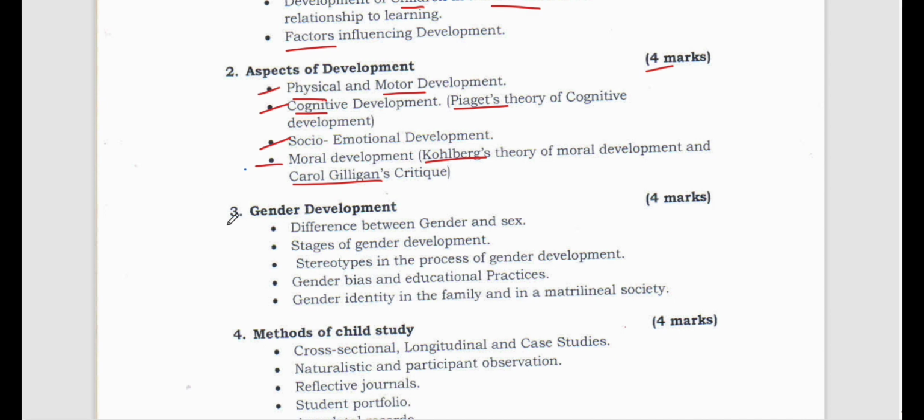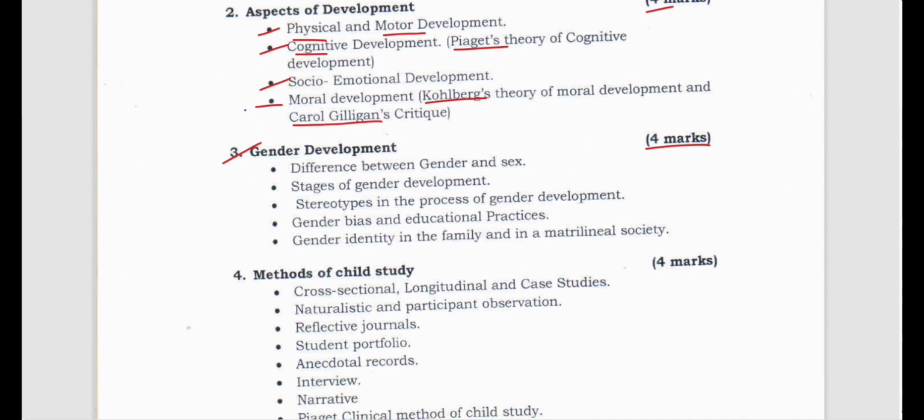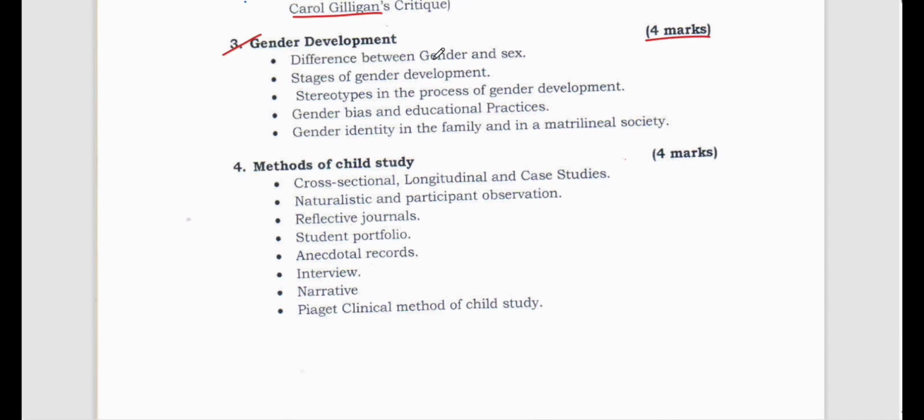Let's go to the next unit, that is the third one, gender development. This will be for 4 marks. As we know, what is gender, what is sex, you need to know the differences between gender and sex. Of course, sex is something we can accept, whether you are a male or a female. So sex is a biological term, right? But gender is a social term, given by the society. I will discuss it later on.